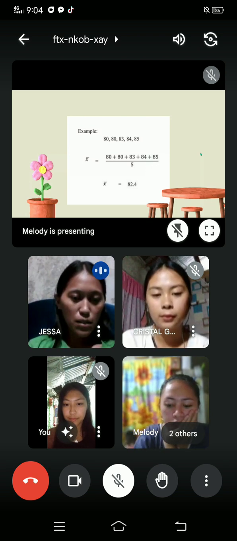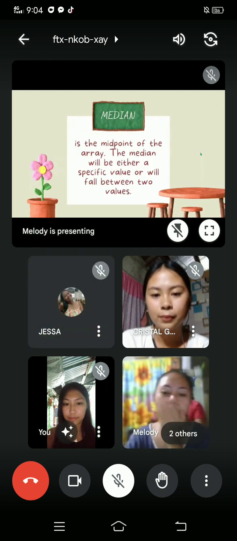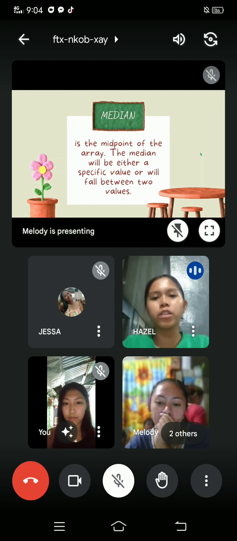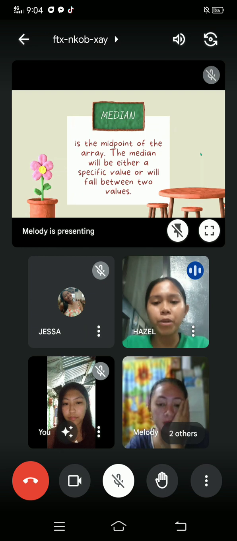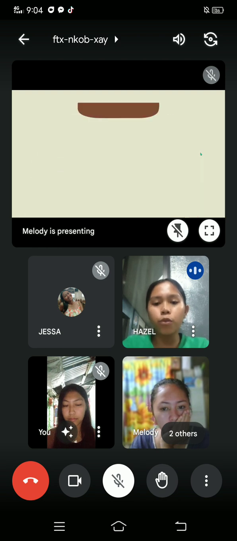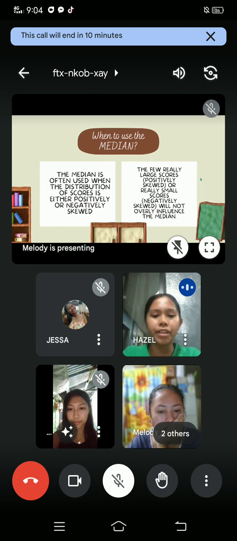So let me call Miss Hazel Mariposki to discuss what is median. So median is the midpoint of the array. The median will be either a specific value or will fall between two values. When we say median, it is the value in the middle of a data set, meaning that 50% of data points have a value smaller or equal to the median, and 50% of data points have a value higher or equal to the median. For a small data set, you first count the number of data points and arrange the data points in increasing order.